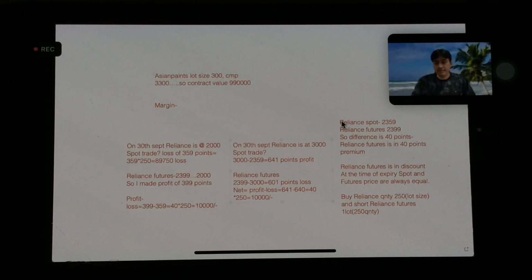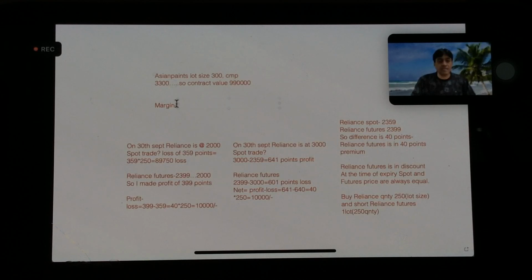So once we make use of this premium and discount, let Reliance go to 2,000 or 3,000 or 10,000 or 700, you are going to make sure-shot, risk-free profit of 10,000 rupees. This is called arbitrage trading. Whenever such an opportunity is there, it is called arbitrage trading.